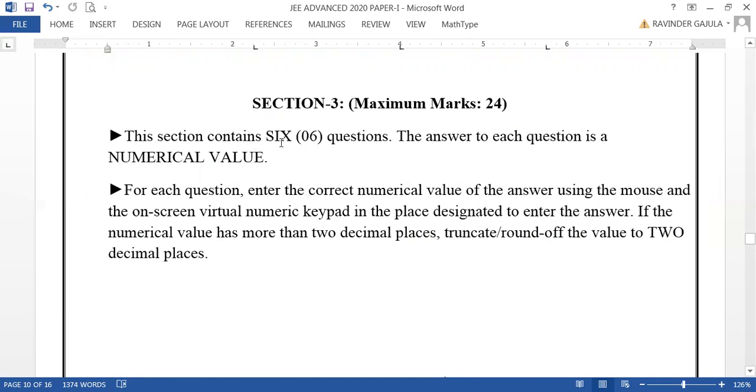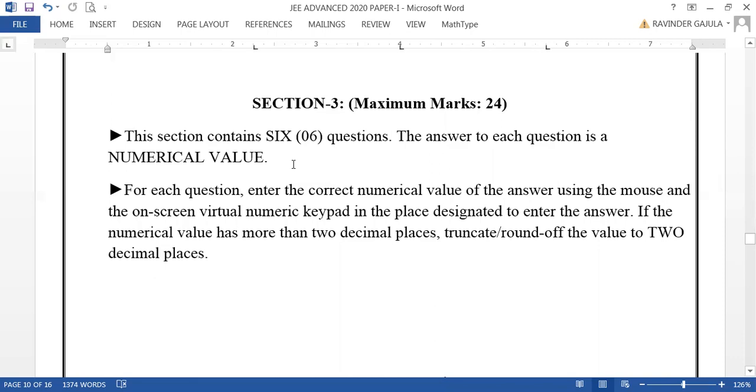Now let us go for section 3 of paper 1, which is given for 6 questions and which is of numerical value type, means the answer of every question will be a numerical value with 4 places before the decimal point and 2 places after the decimal point. Even the sign of the value is also valid in this answer.